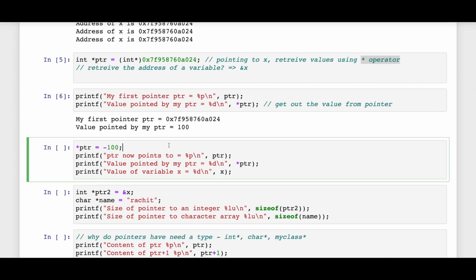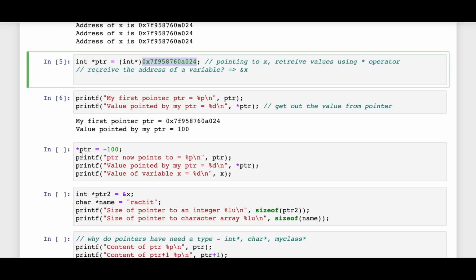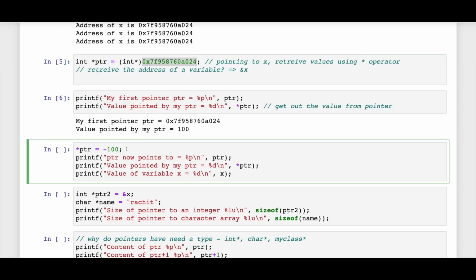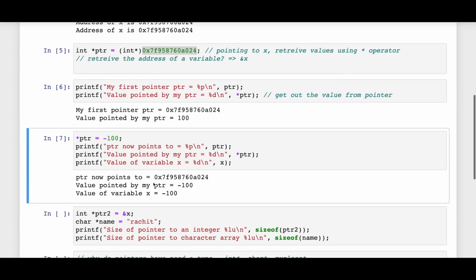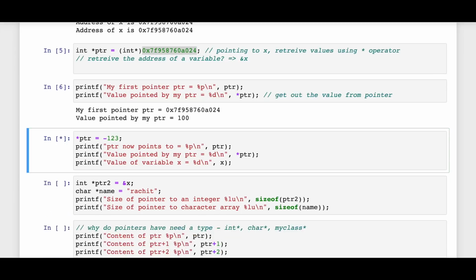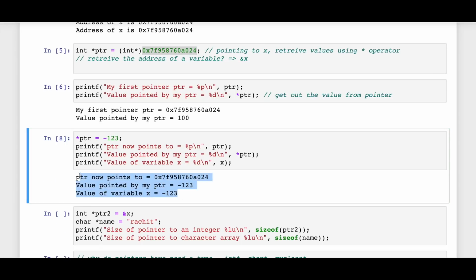Now, what do you think is happening over here? Now I can not only just retrieve value, but I can also play around with the contents stored in that memory address. Now, as we have seen, the address is this, and what I'm saying essentially to C++ is that I want to store -100 now in that location. So now if I run this, what essentially happens is the pointer is still pointing to x, and it's just that the value at that memory location has changed, and therefore the value of variable x is also -100 now. All right, you can change it to anything and it will reflect always. So as you can see, it's changing, right? So I hope so far everything is cleared.